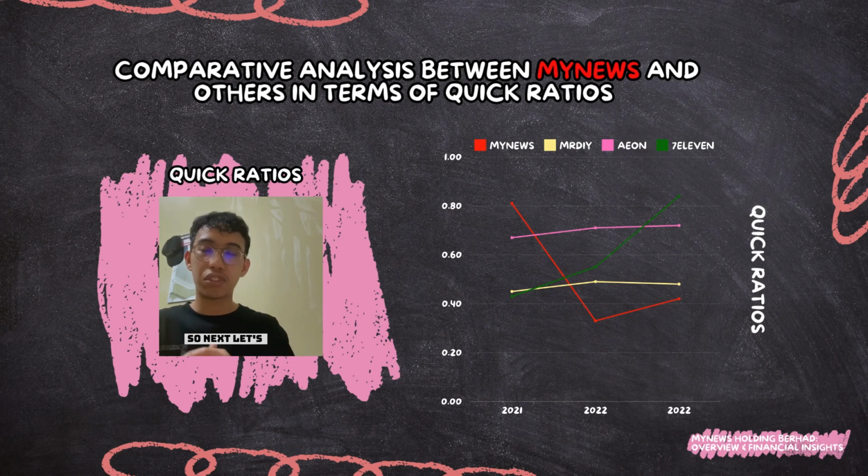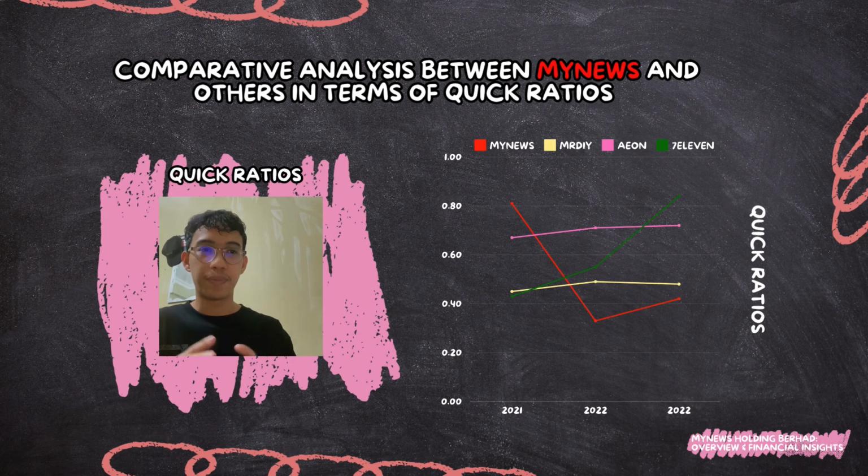Next, let's talk about the current leaders in 2023. 7-Eleven leads with a quick ratio of 0.84, showing the best liquidity position for the latest year. But MyNews Holdings Berhad lags behind with the lowest quick ratio of 0.42, despite slightly improving. Overall, we can say that Aeon and 7-Eleven show the strongest and most consistent improvement in managing their liquidity.